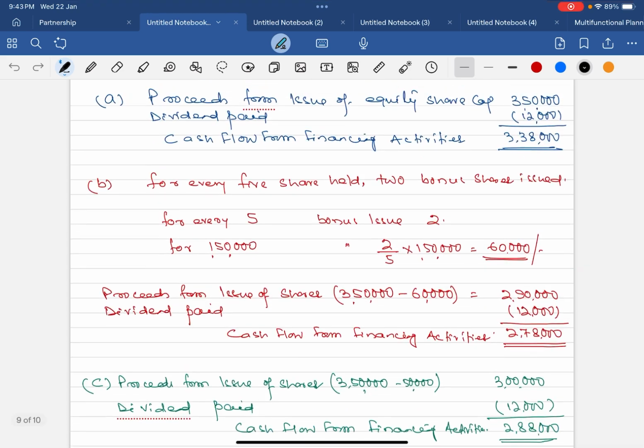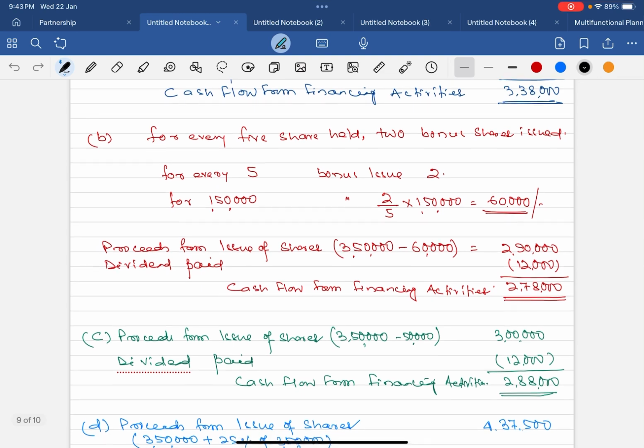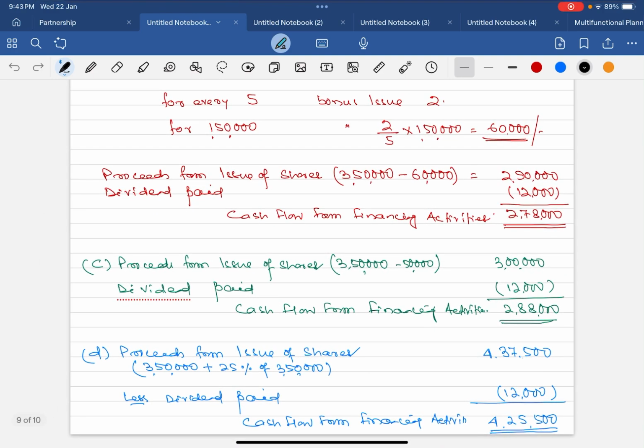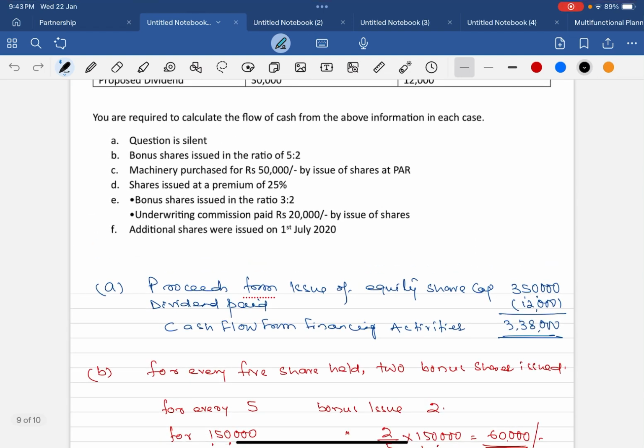Fourth case: it is given that shares are issued at premium.